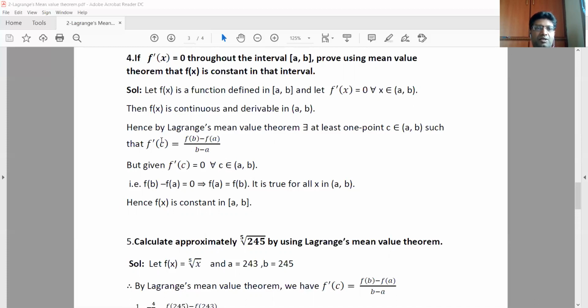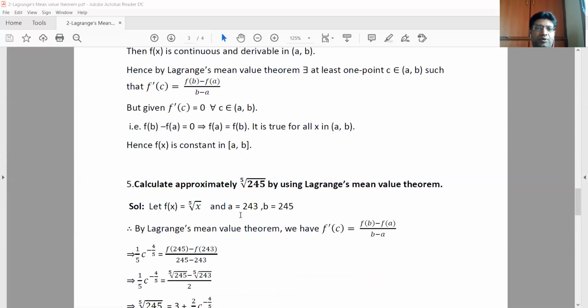So when this is 0, whenever the numerator is 0, that implies f(b) minus f(a) equals 0. So f(a) equals f(b). What is the meaning of this? At a and b, the value of the function is the same. So it is true for all x belonging to the open interval (a, b). That is possible only when the function is a constant.